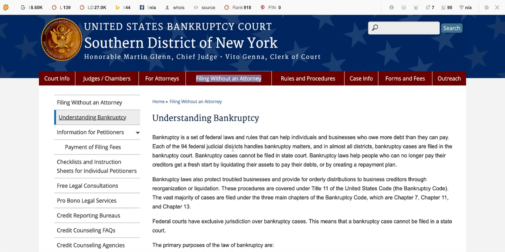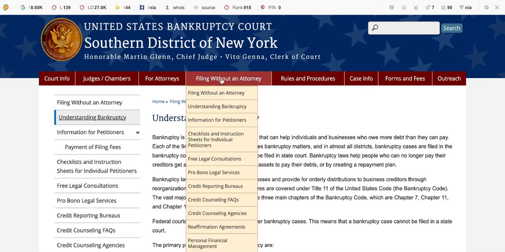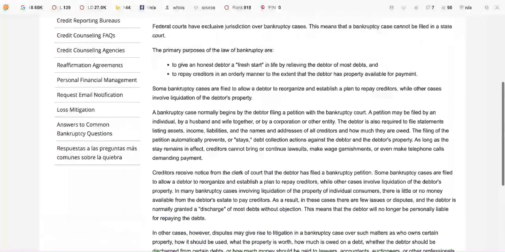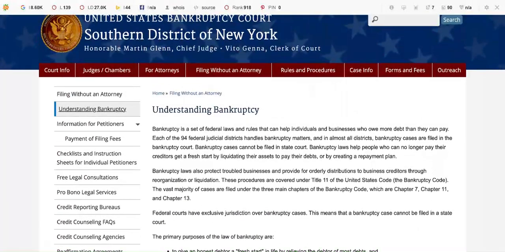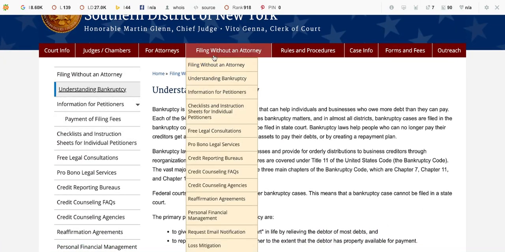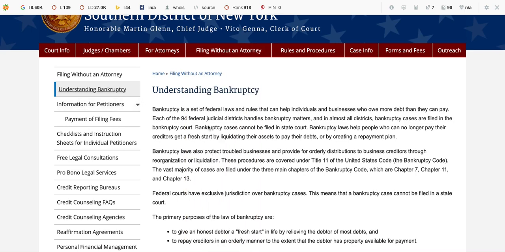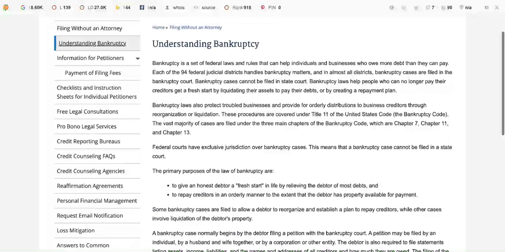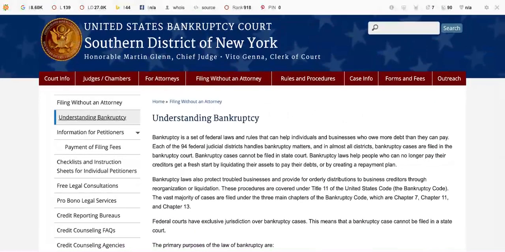But in this case, they've written an article under "Filing without an attorney," and the title of that content is Understanding Bankruptcy. So this is what they've done. These guys are very smart.